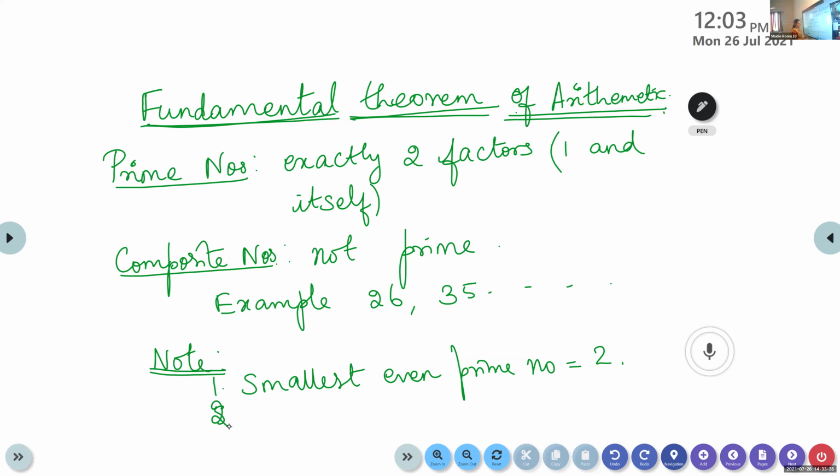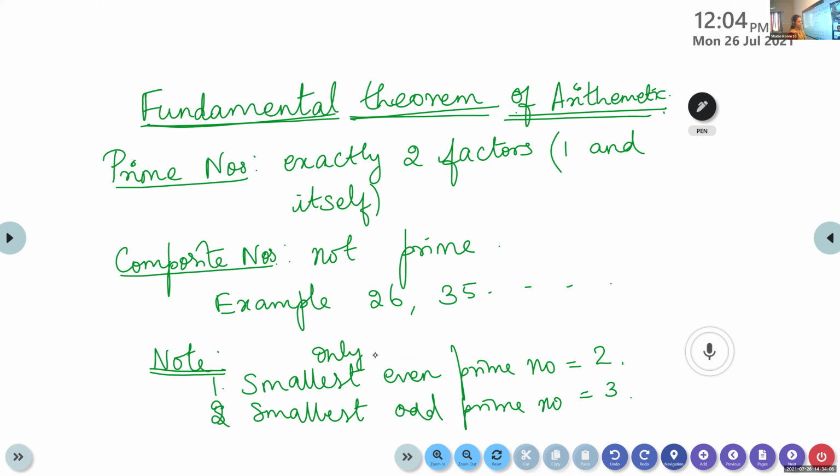Second one, smallest odd prime number is 3. In other words, we can say 2 is the only even prime number.